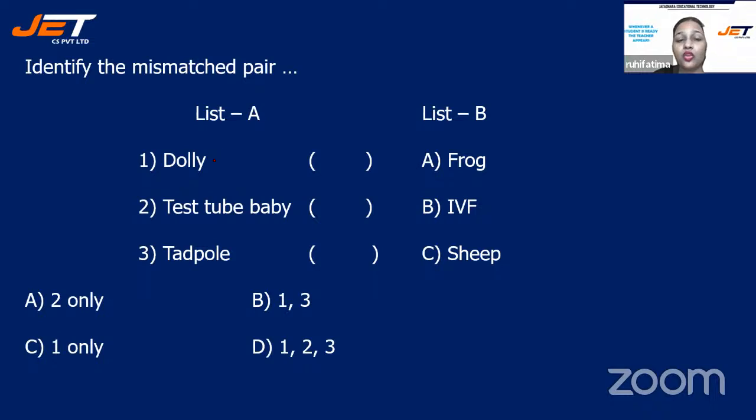See, Dolly was the sheep, but with this Dolly it is written as frog. So this is also a mismatch pair. Test tube baby is IVF. That's right. So this is the correct pair. Again, tadpole and sheep. There is no connection. So this is the wrong pair. So we have two wrong pairs or mismatched pairs. That is 1 and 3. So the correct answer will be option B, 1 and 3.